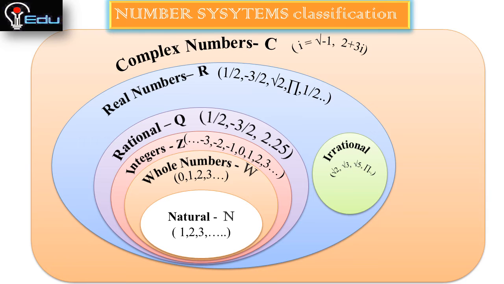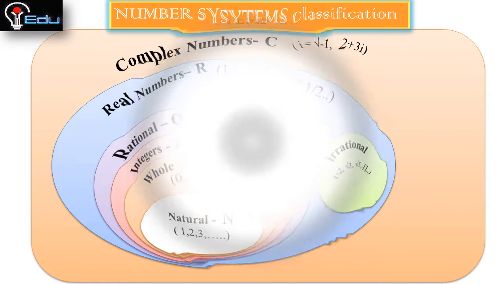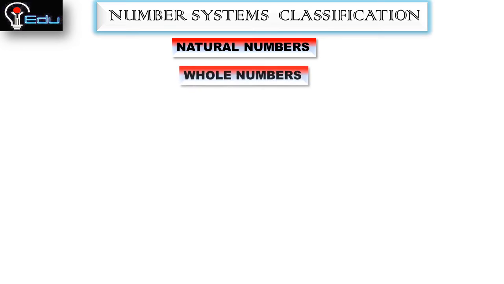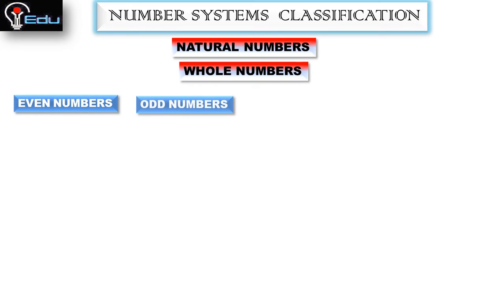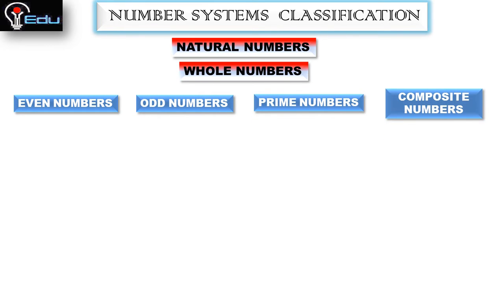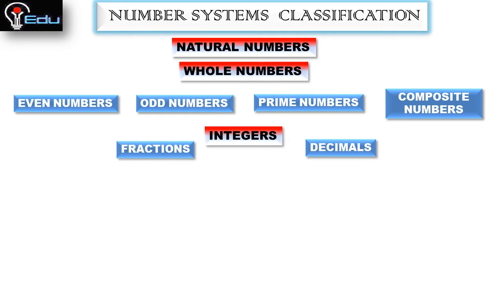So some more numbers are available in the whole numbers, in those number systems classification. Natural numbers, whole numbers, even numbers, odd numbers, prime numbers, composite numbers. These number systems are included in whole numbers. And next is integers, and after integers we learn fractions, decimals.